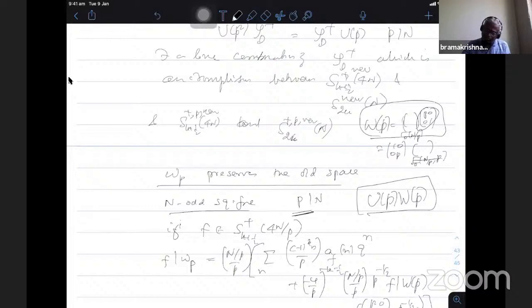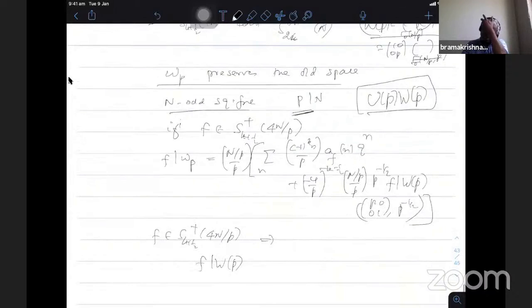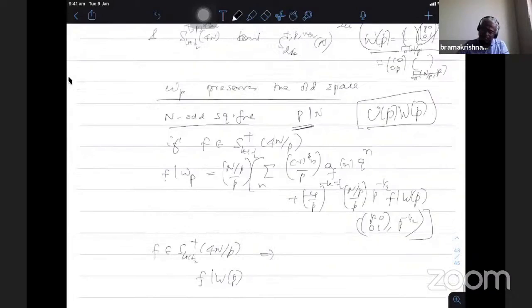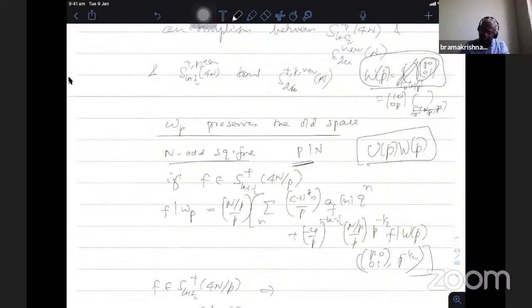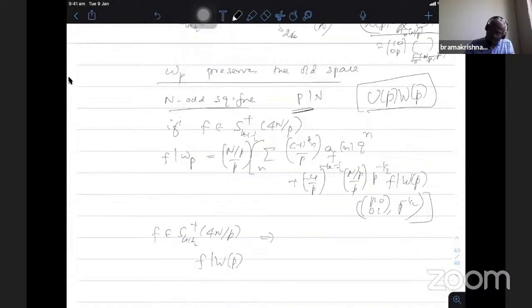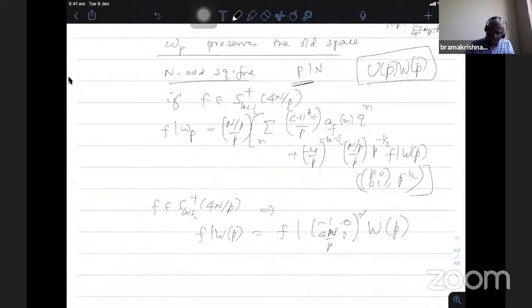Therefore, since f belongs to level n by P, this f will be invariant with respect to this matrix. Therefore, I get back P001. That's what he does. Okay. Therefore, this is equal to f bar minus 1 0 4n by P 1 star WP. So he adjusts this one gamma 0 4n by P matrix to get rid of that one. So one can do directly also.